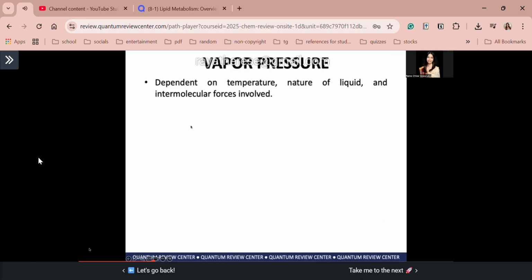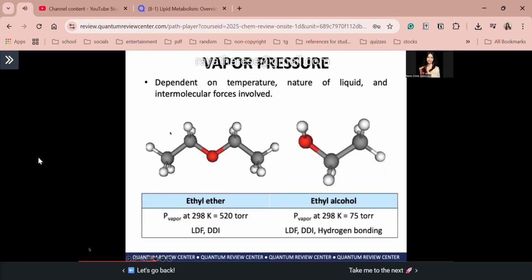So intermolecular forces. Recall intermolecular forces, the forces between molecules. So for example, guys, we have here ethyl ether and ethyl alcohol. Ayan. Guys, hindi na tayo mag-guess ng difference in molar mass. Okay? And this time, we're gonna look at their vapor pressure. So ethyl ether, it has a vapor pressure at 298K of 524. Then ethyl alcohol naman, vapor pressure at 298K, 754. As ethyl alcohol, it has the lower vapor pressure.